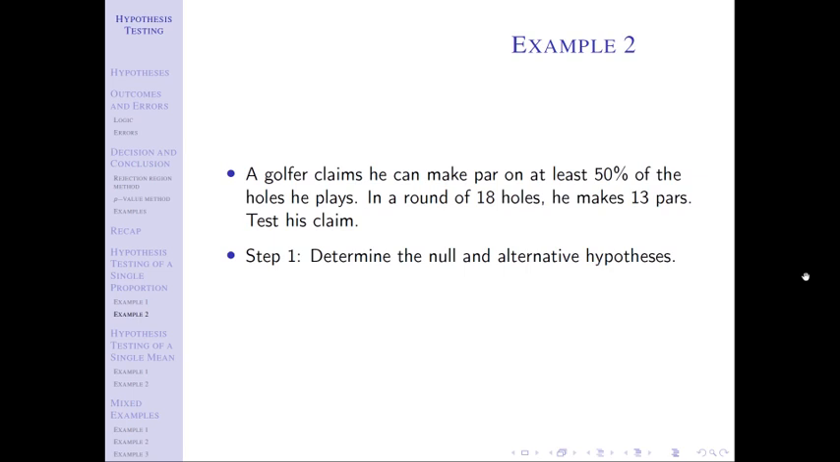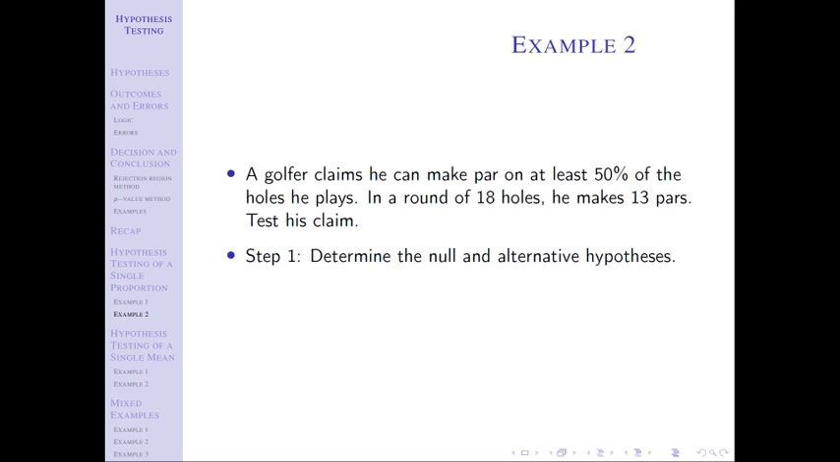It's not a bad idea to go ahead and see if you can work this problem through on your own, and then come back and see if you got the same answers. And so, as we did last time, we're going to first assess the claim, and then use that to get our null and alternative, and then discard the claim from there.